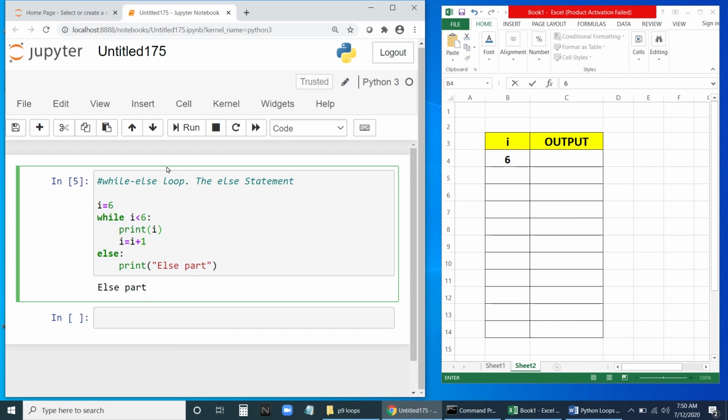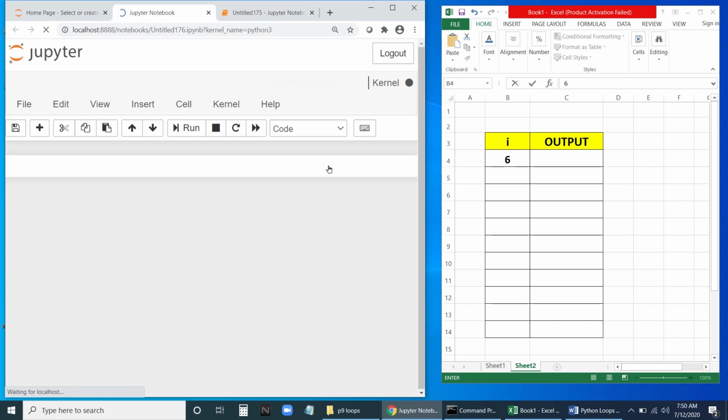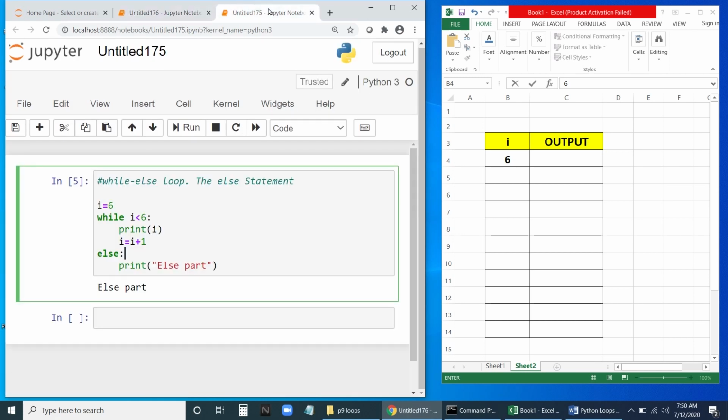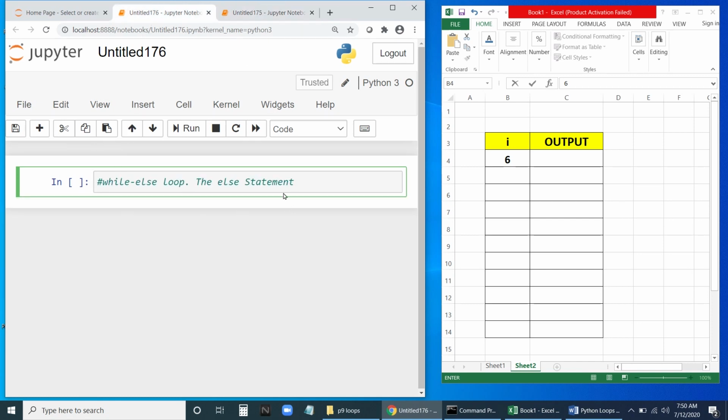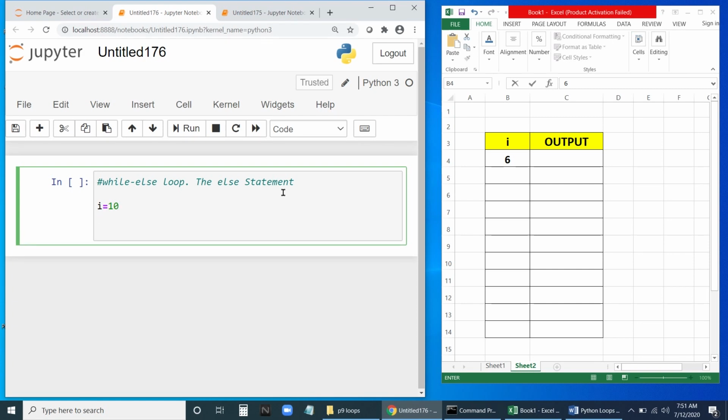Fine. So let us write another program, wherein let me create a new Python 3. We will use while else the same way. Let me execute the same type of program here, a while else statement. So I is equal to 10. Let us print the even numbers between 1 to 10. So what are the even numbers between 1 to 10? The even numbers start with 2. So let me remove this.